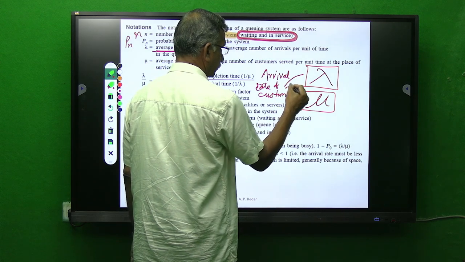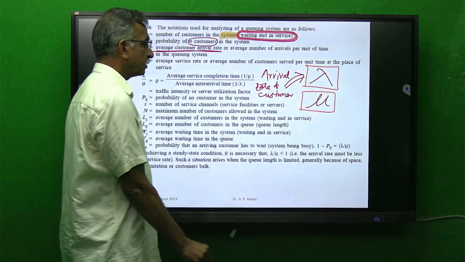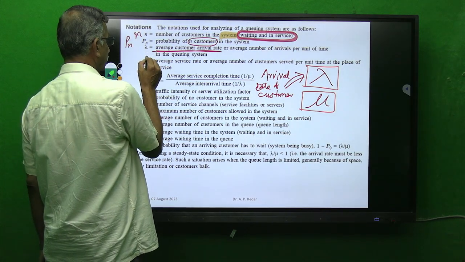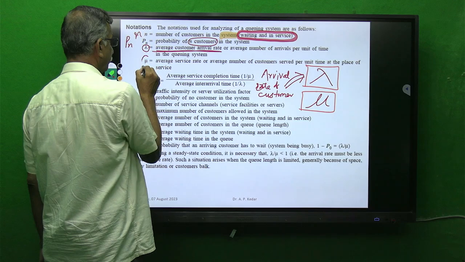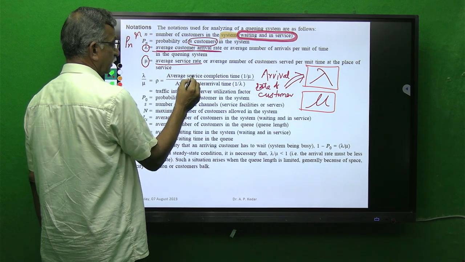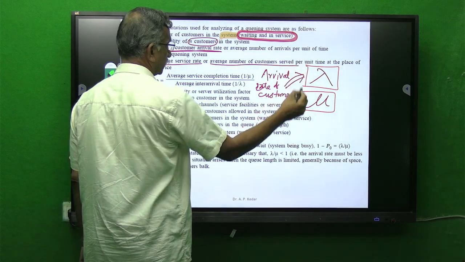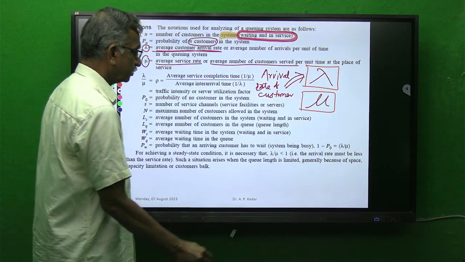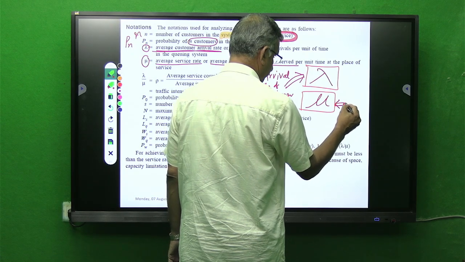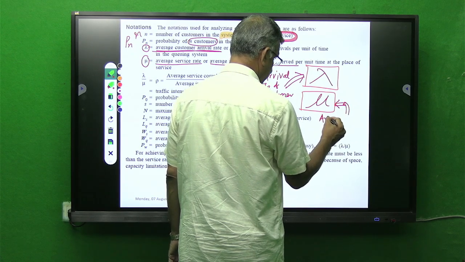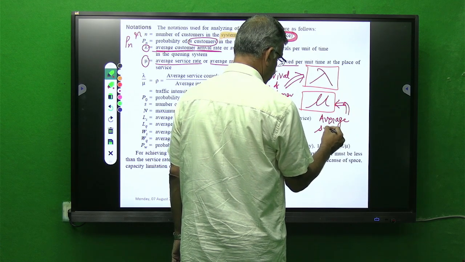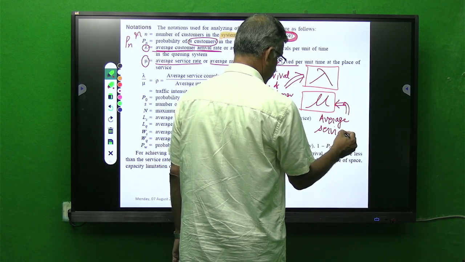This you must know: lambda is the arrival rate of customers. Then the important parameter after lambda is mu, the average service rate, or the average number of customers served. This indicates the average service rate.